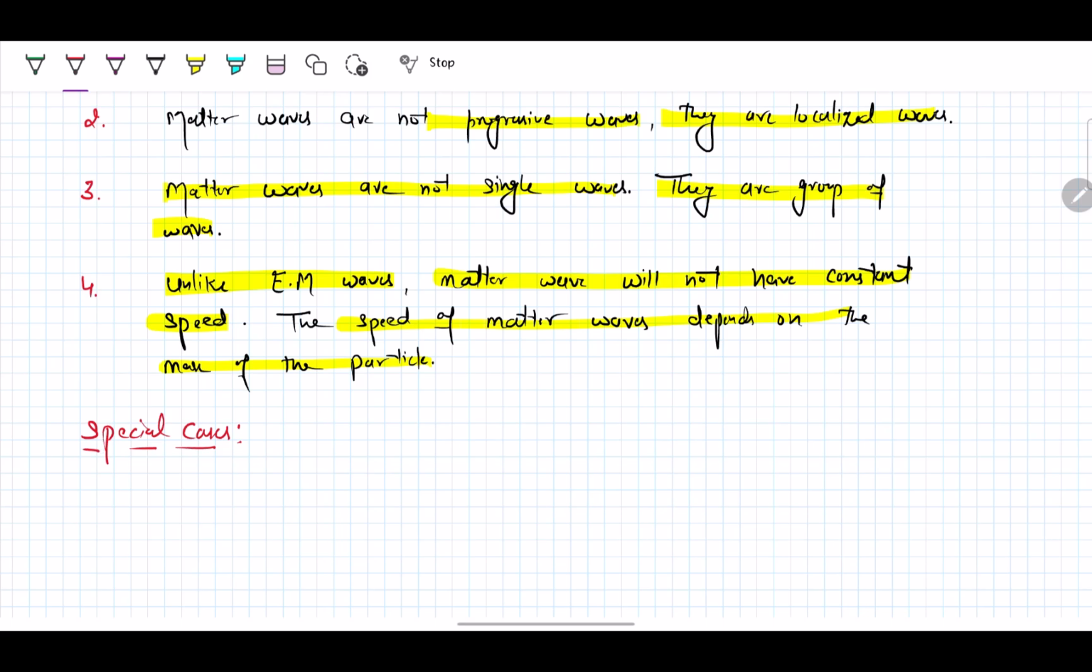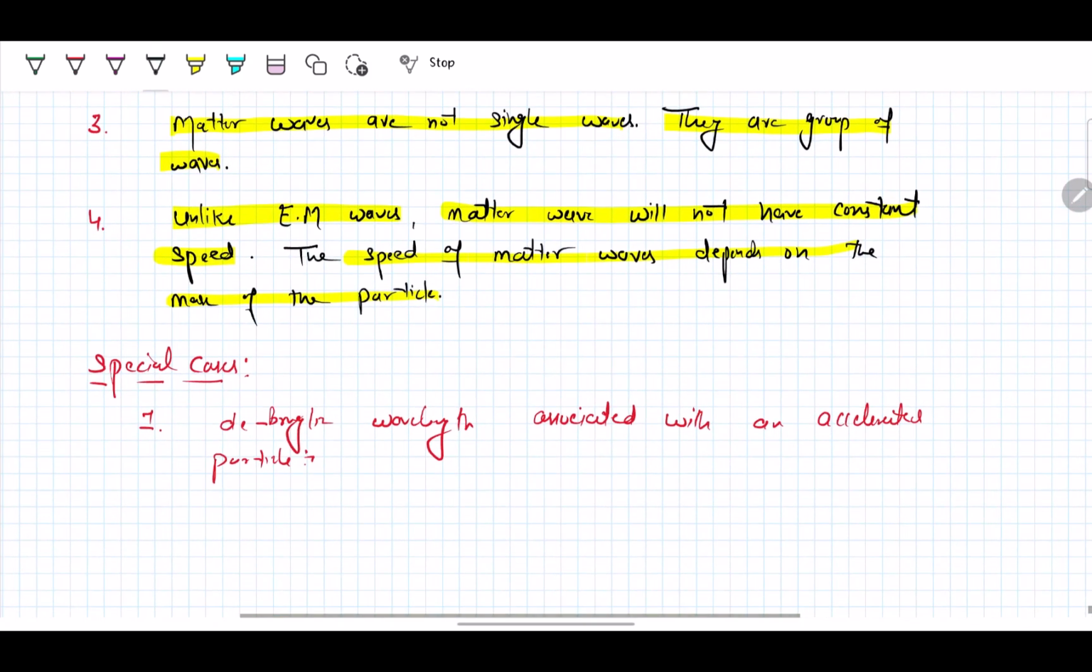Special cases of the de Broglie wave or matter wave. The first one we are taking is the de Broglie wavelength associated with an accelerated particle. What will be the de Broglie wavelength?